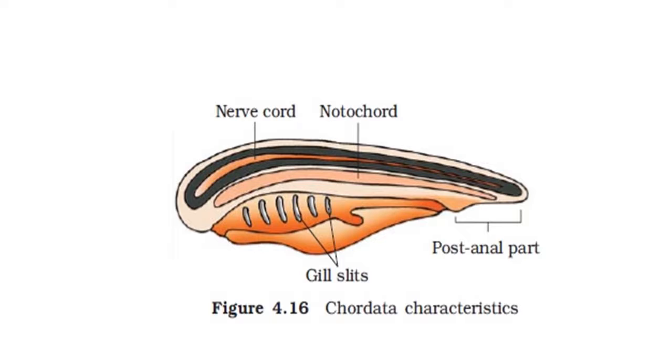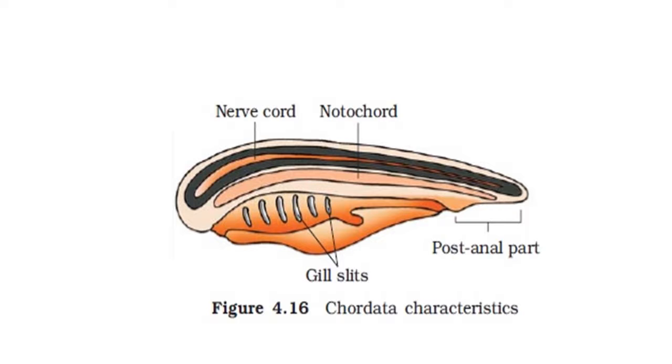This figure shows one chordate animal's organization, showing chordate characteristics. In this organization, you can see the presence of nerve cord. Notochord is clearly observed, a rod-shaped structure formed from the dorsal side during embryonic development. That is a particular feature of chordates.